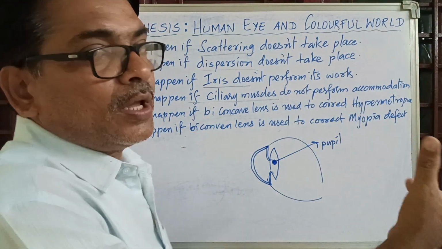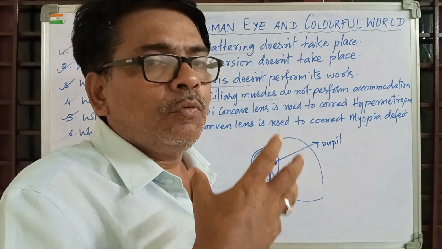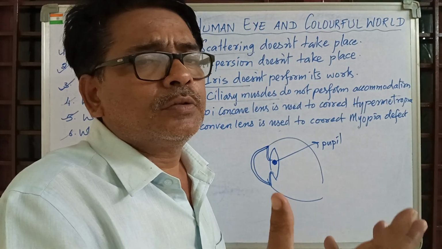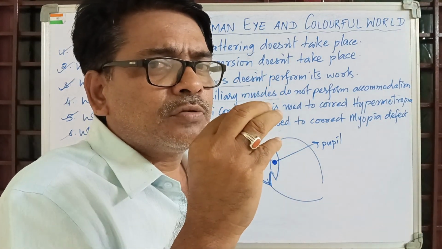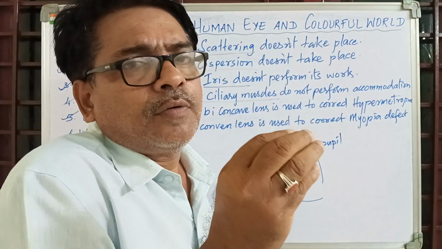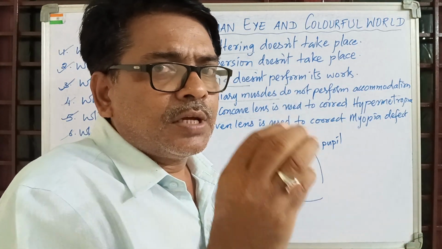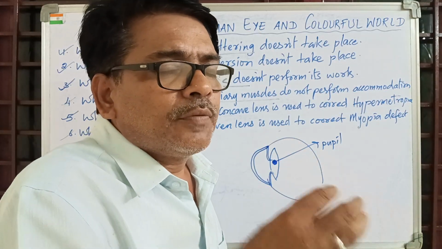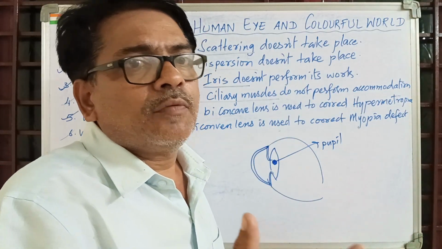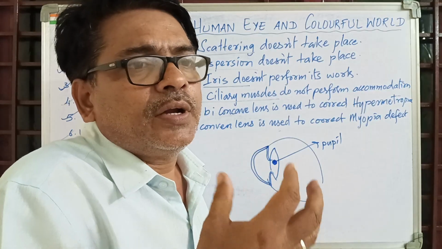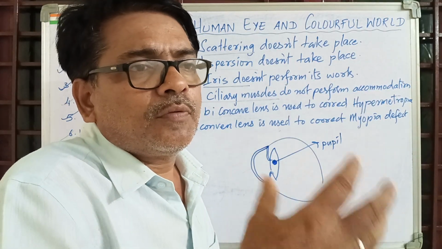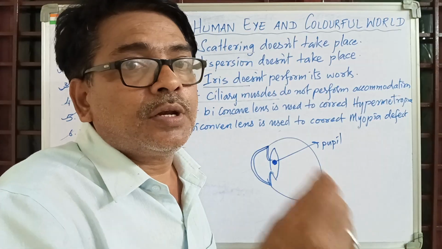So if you happen to play outside in the sun where large quantity of light is available, automatically iris decreases the size of pupil according to the availability of the light. And suddenly if you come with the same size of the pupil into a room, if sufficient amount of light is not available, for a fraction of seconds we find it is dim because that amount of light is not enough to create an image on the retina.